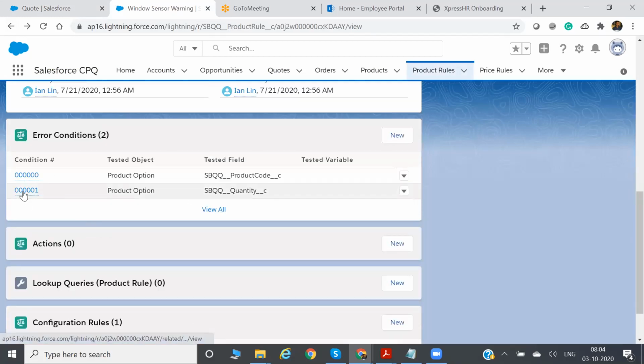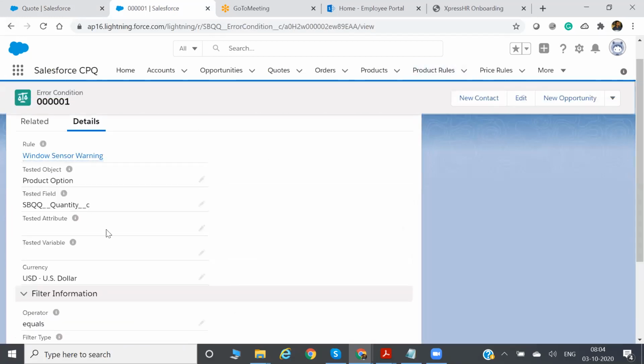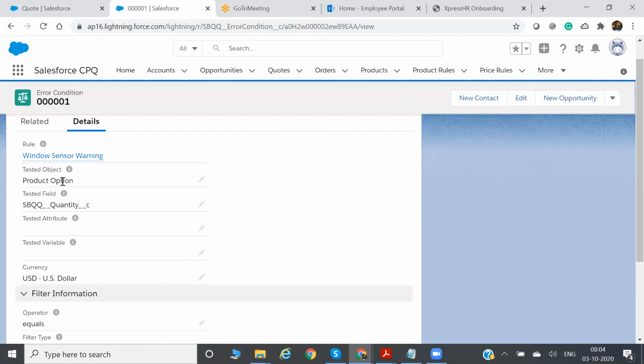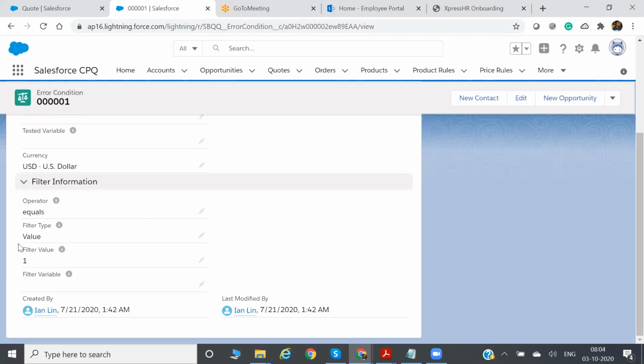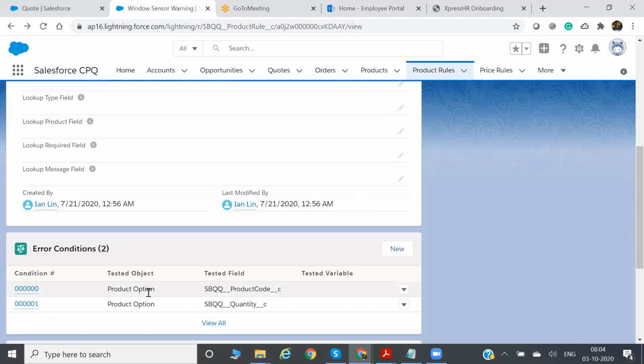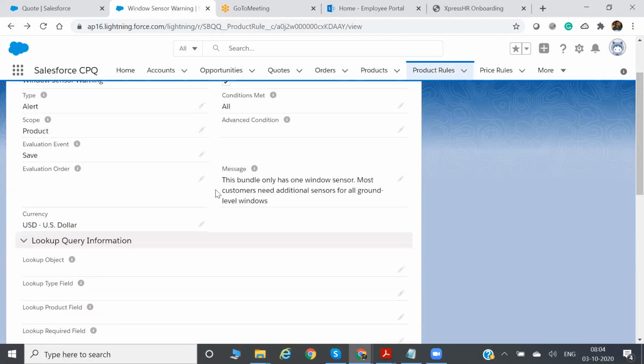Condition 1, this condition. So in this condition, now where will it fire? In the option label, right? So tested object is product option, tested field is quantity, and quantity equals value as 1, right? Value as 1. And you have given condition met all. So that means if both these conditions are satisfied, then only it will show this message.